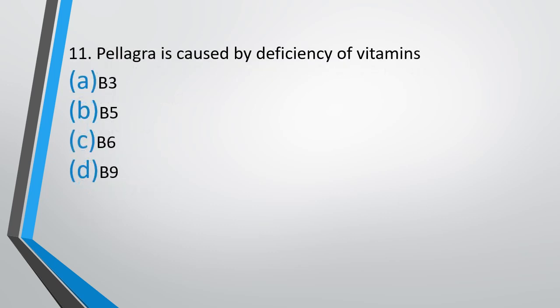Question number 11. Pellagra is caused by deficiency of which vitamin? B3, B5, B6 or B9? The correct answer is option A, that is vitamin B3.